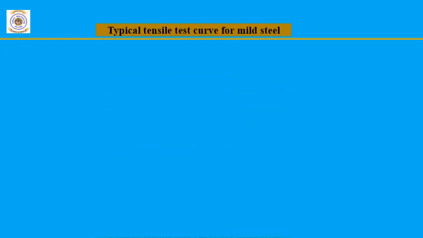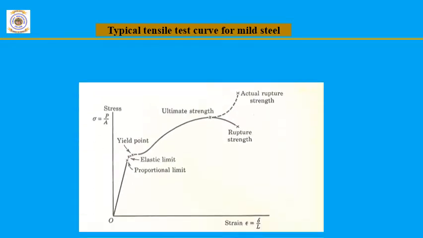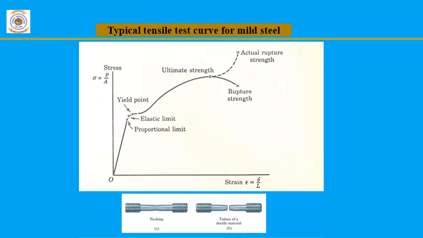So next topic is the typical tensile test curve for mild steel. To conduct a tensile test, we have to consider a standard tensile specimen of cylindrical shape. The cylindrical tensile test sample is subjected to a tension force with the help of a universal testing machine.